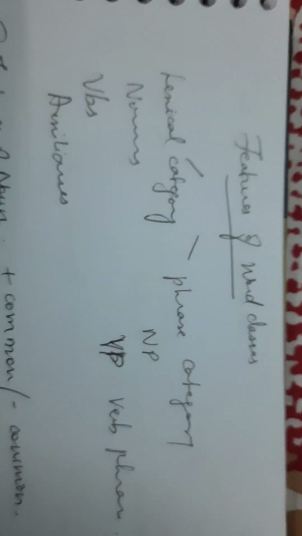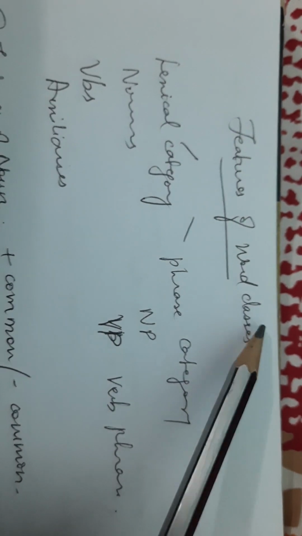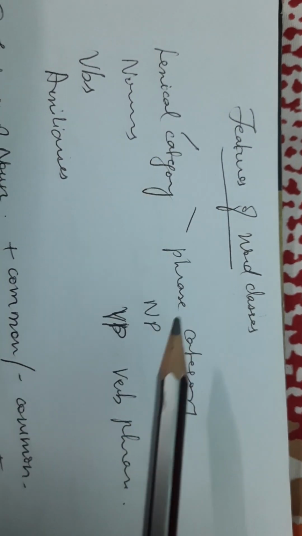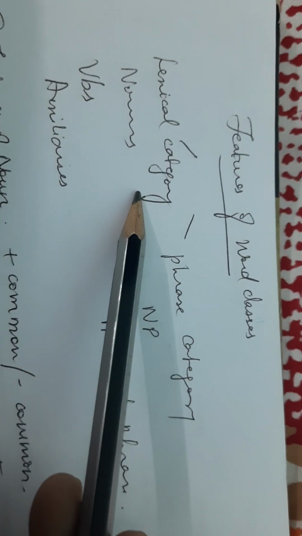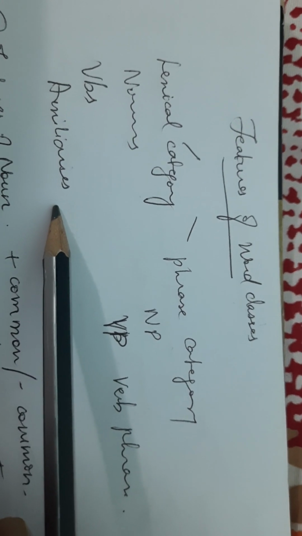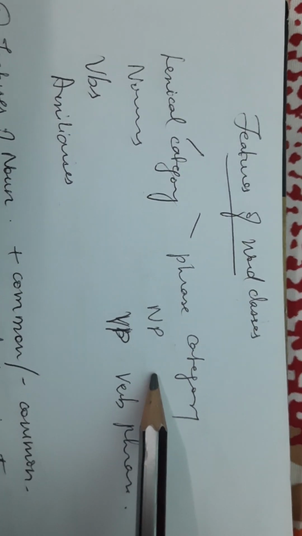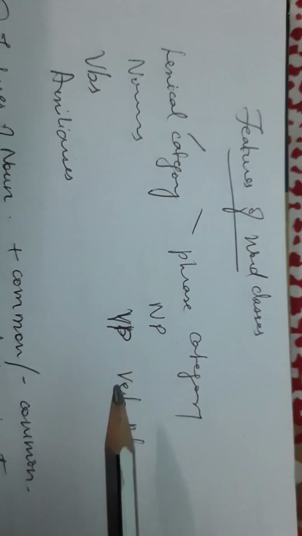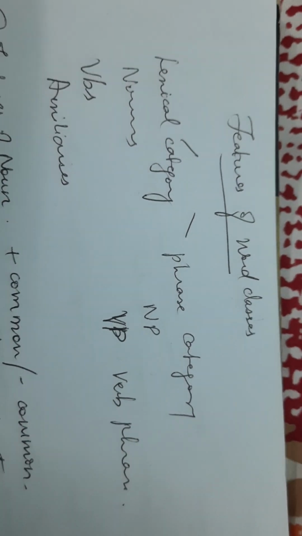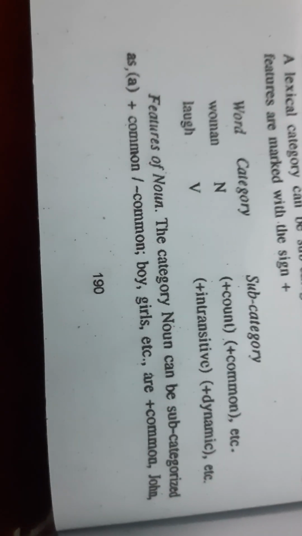So here they talk about the features of word classes also. Okay, words are ultimately divided into two types: lexical category and phrase category. When you are talking about lexical categories, you have nouns, verbs, auxiliaries, and everything under it. And when you are talking about the other one, phrase category, all types of phrases, I mean noun phrase and verbal phrase and adjectival phrase, everything will be put under phrase category. In the textbook, page number 190, you can look into two examples they have given: woman and laugh, woman being a noun and laugh being a verb.